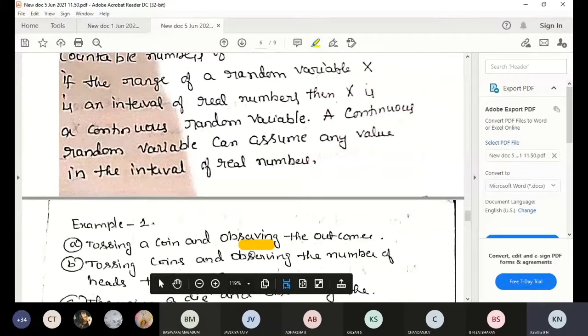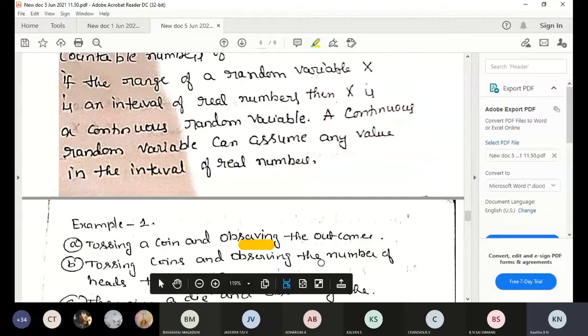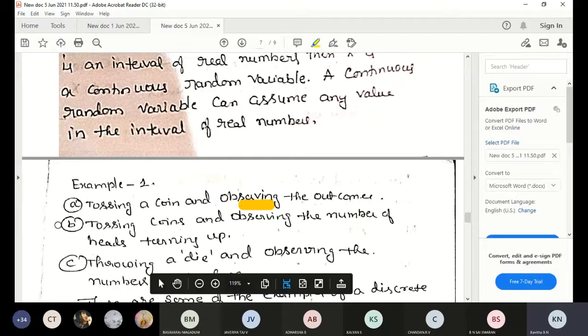Tossing a coin and observing the outcomes. The outcome is only 2, but when tossing a coin we can toss 1, 2, 3, 4, 5, up to 100, up to 1000, 200. Okay, infinitely, but it is countable, and observation is also countable. Then one more example, tossing a coin and observing the number of heads turn up.